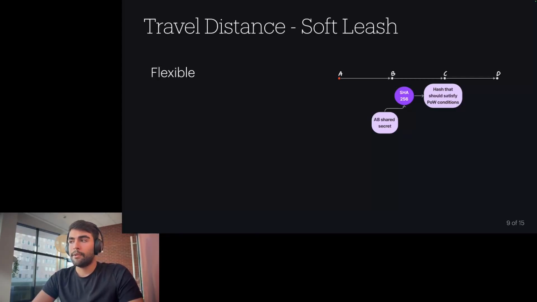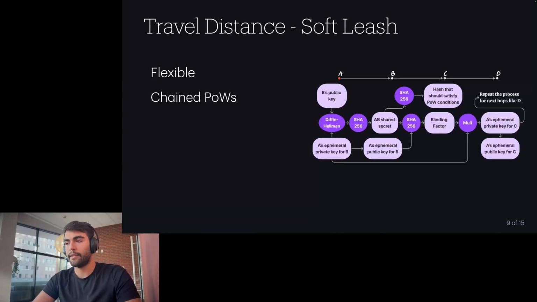The upside for this method is that the creation of these shared secrets by A, if you look at the whole process of how that shared secret is generated, they are chained together. So if A wants to generate a different shared secret for node C, it also results in a different shared secret for B and D. Because these proofs of work get chained together, it gets exponentially more difficult for the source node to add hops to the path. So it cannot create very long paths, and they would be very expensive to create.